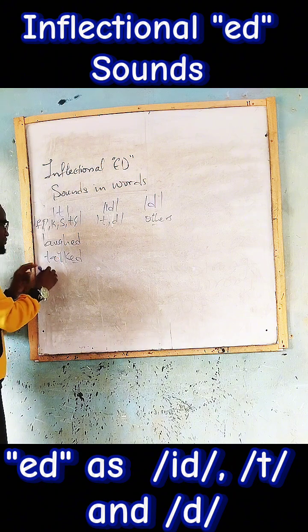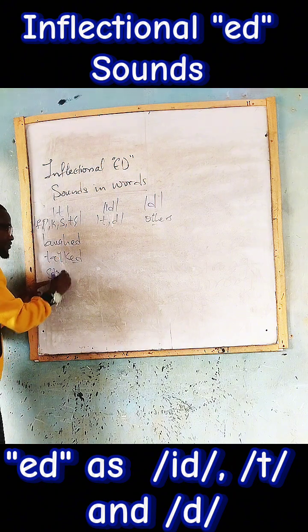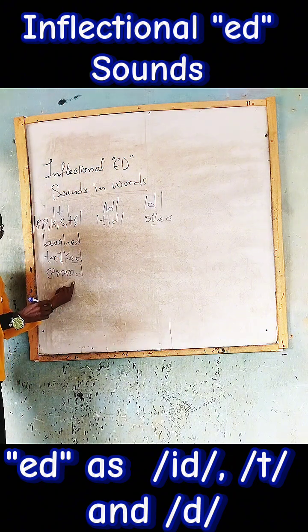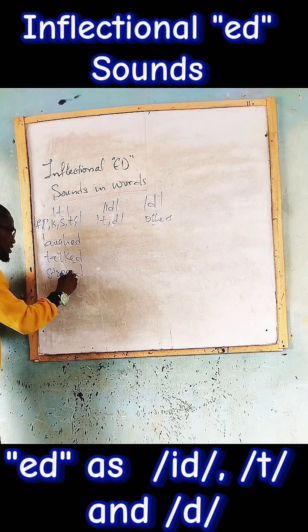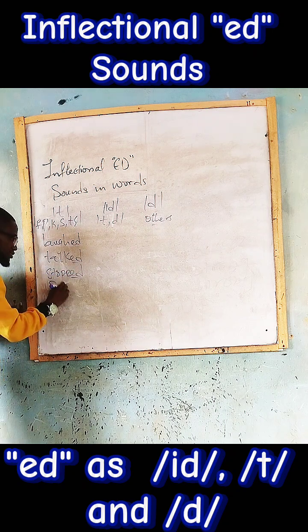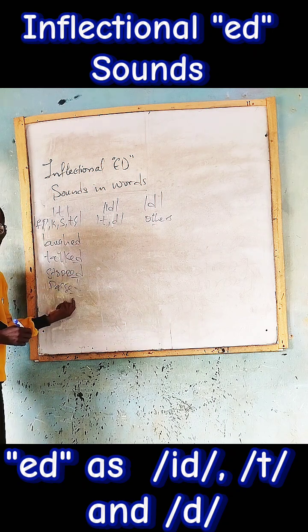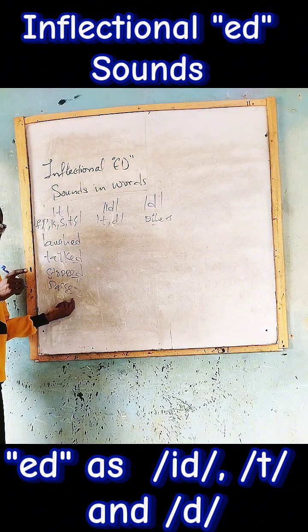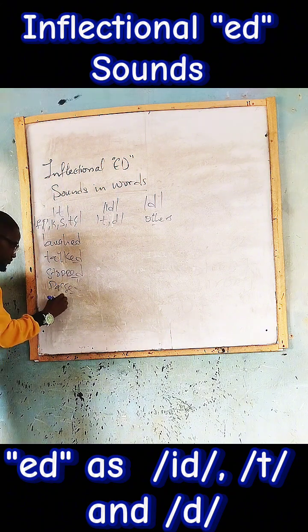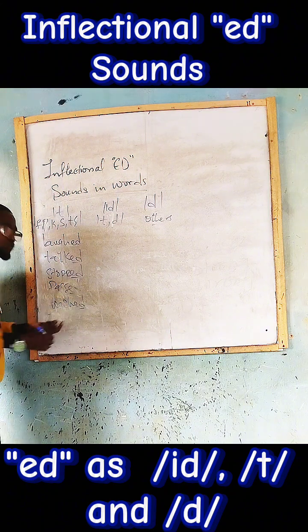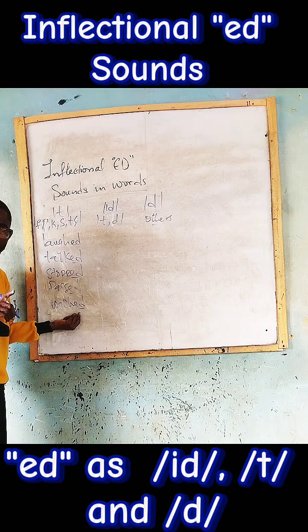The same thing, I have P here. Let me put P here. I said, this is not stopd, it is stopped. If I have pass, this is not passd, it is passed. If I have wash, this is not washd, it is washed.